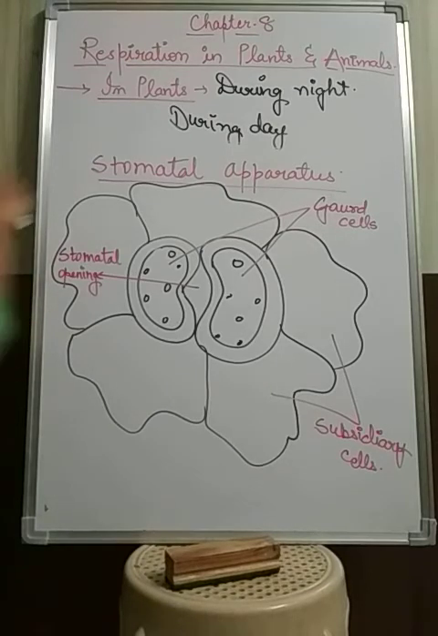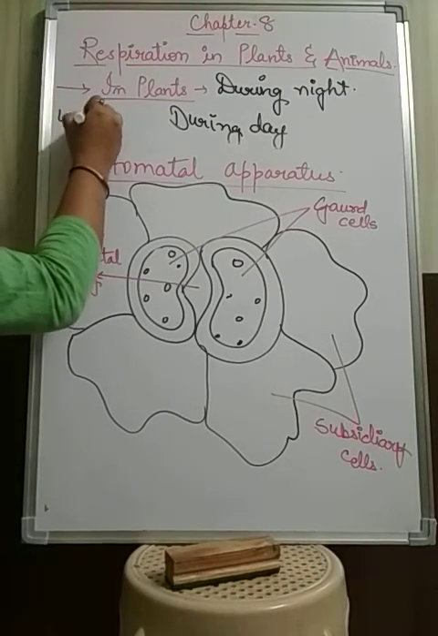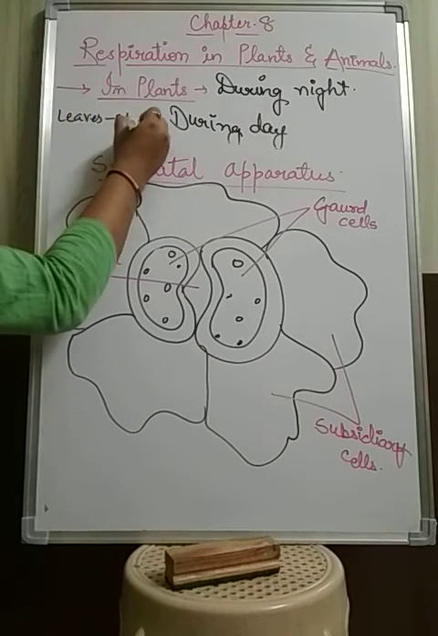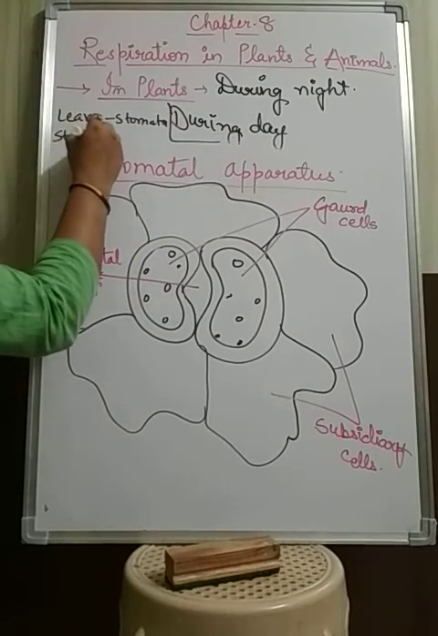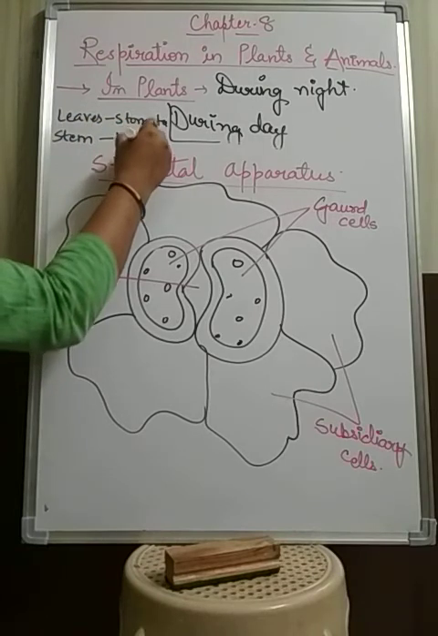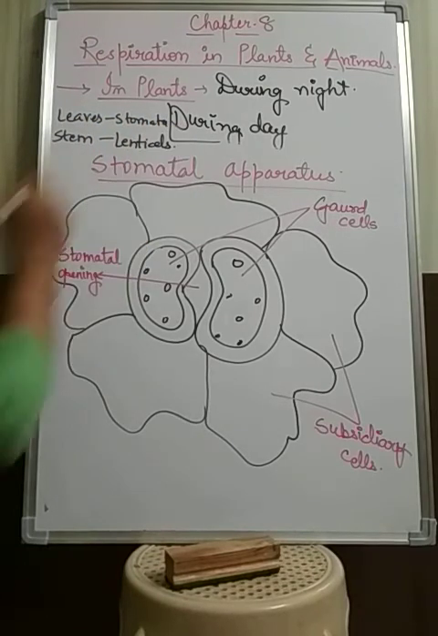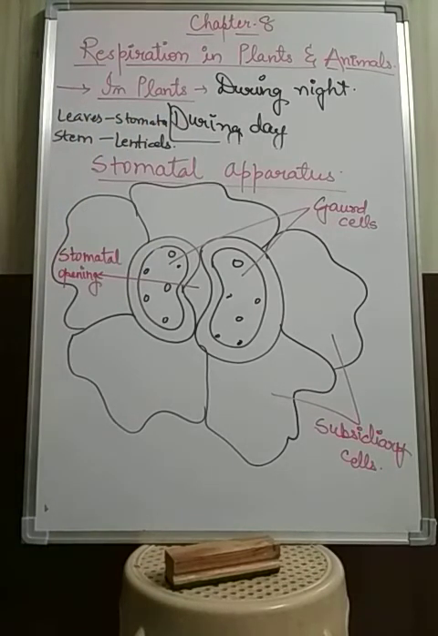In the leaves they are known as stomata, and in the stem the small openings are known as lenticels. These are present in the aerial parts of the plant for gaseous exchange, so that air can easily move inside and out through these parts. And this stomatal apparatus consists of a stoma, guard cells, and other nearby cells.